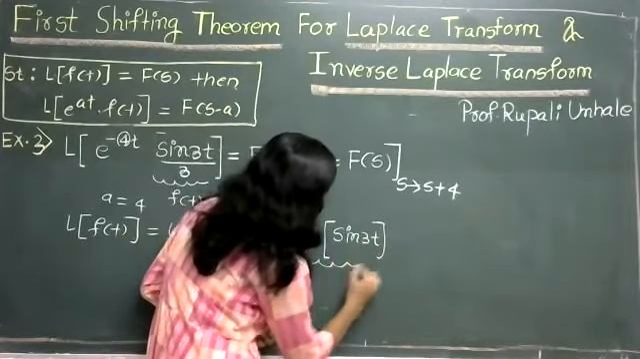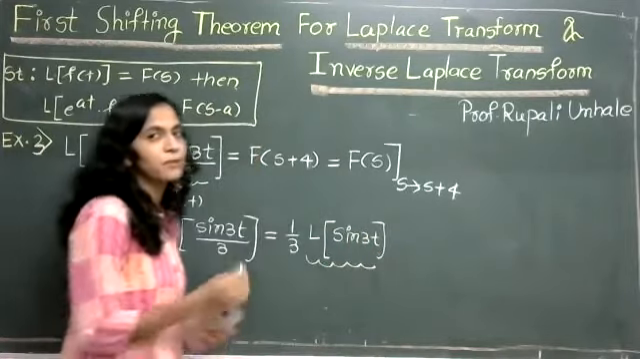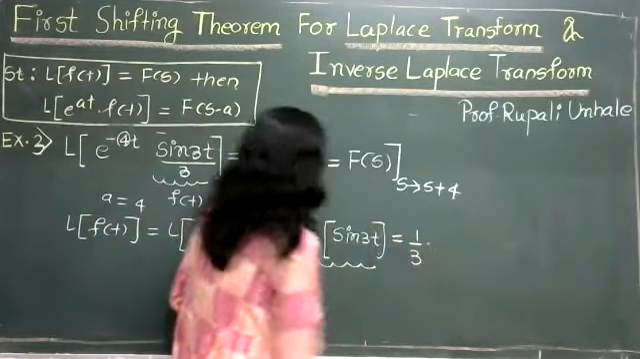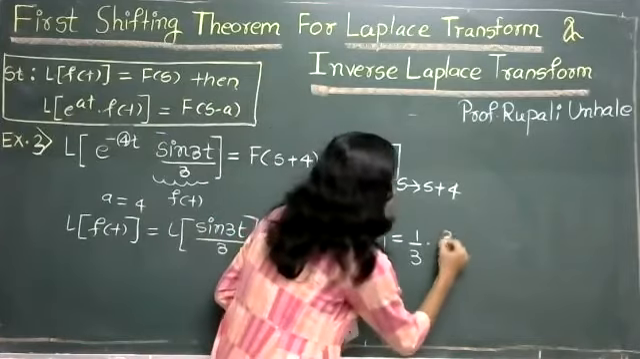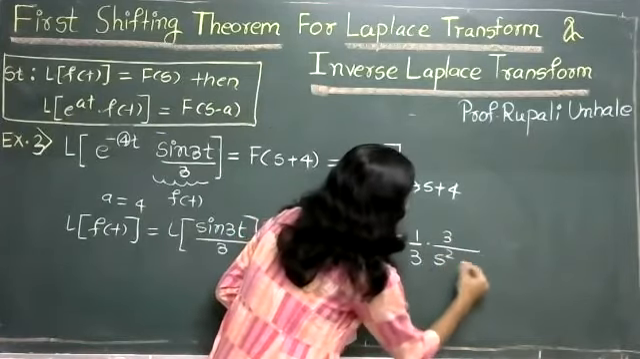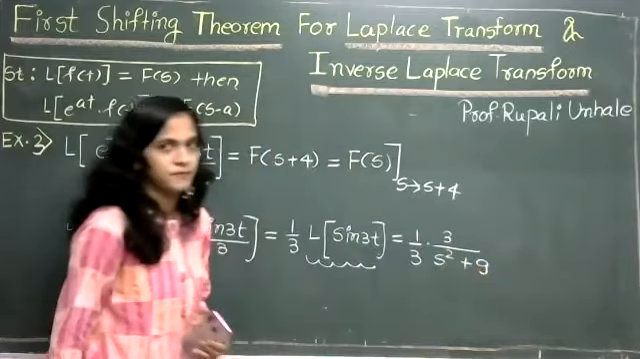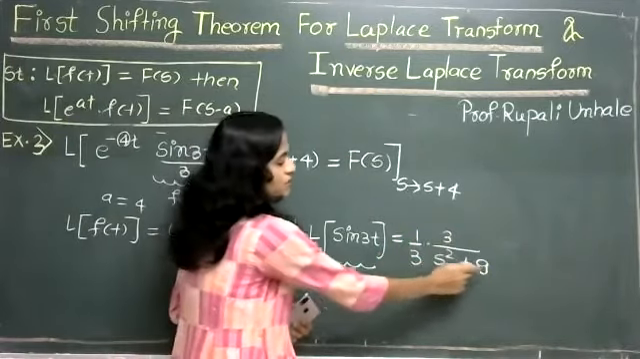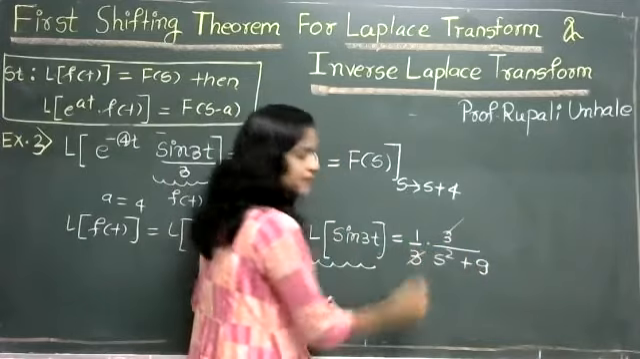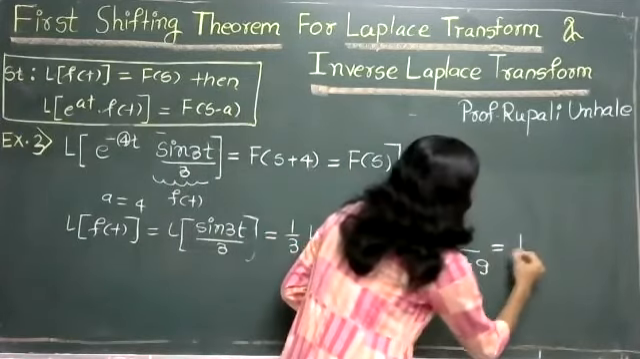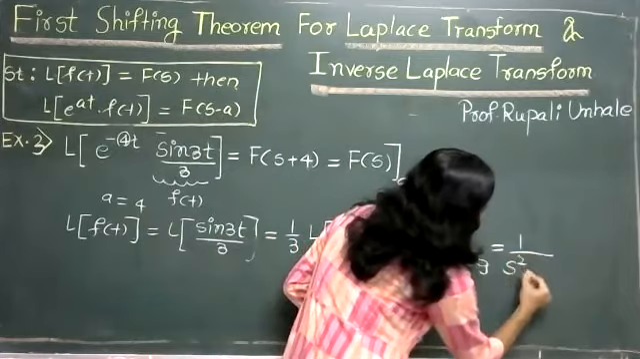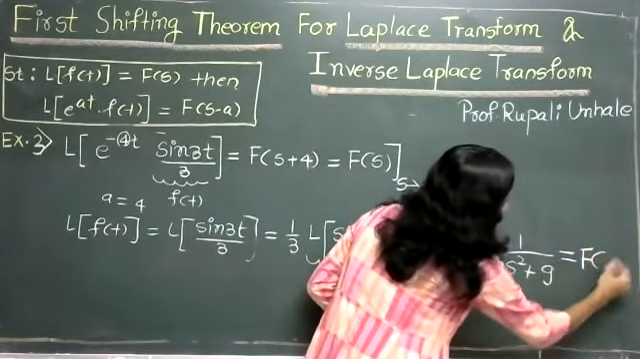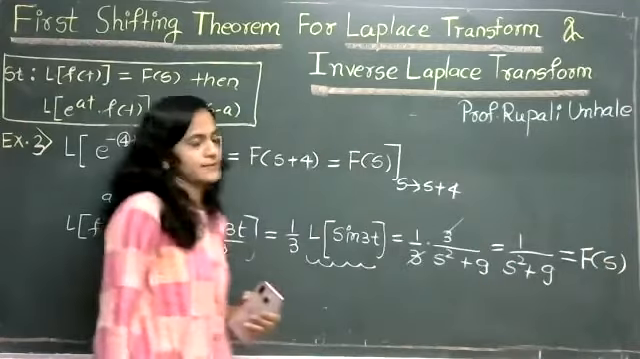Again, using the standard result, Laplace of sine 3t is 3 upon s square plus 9, with 1 by 3 as it is. So this 3 gets cancelled, and simply 1 upon s square plus 9 remains. So this is nothing but our F(s).